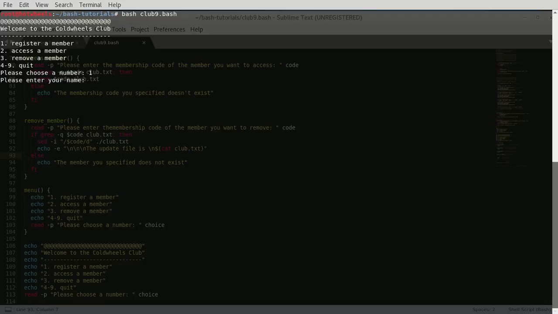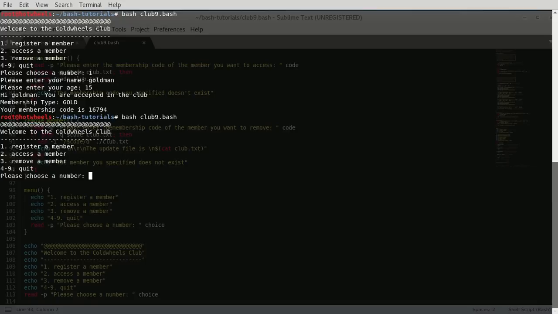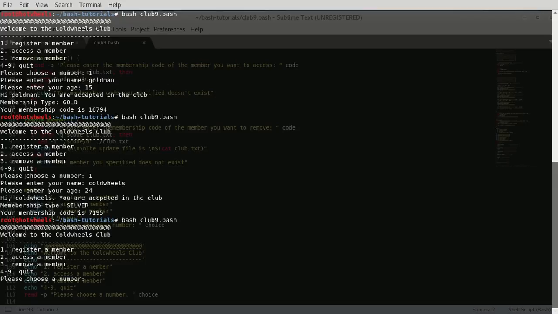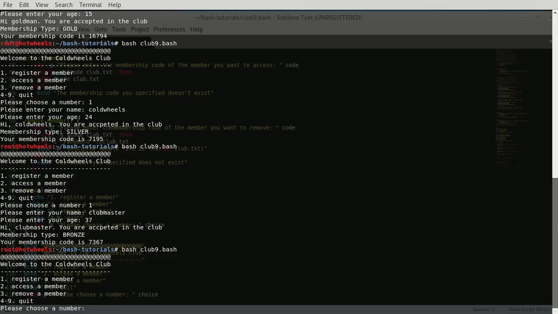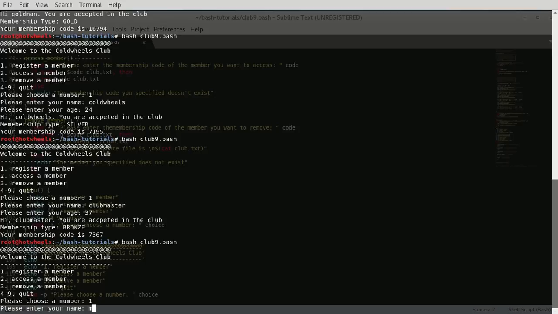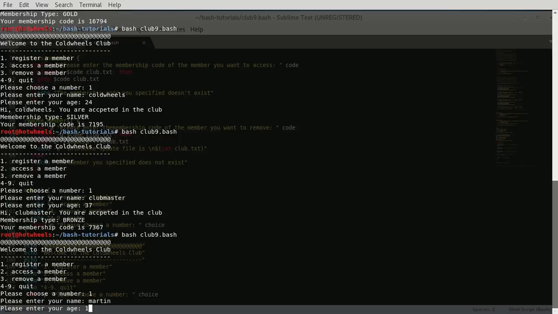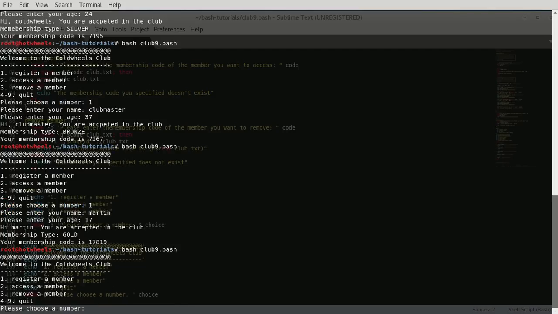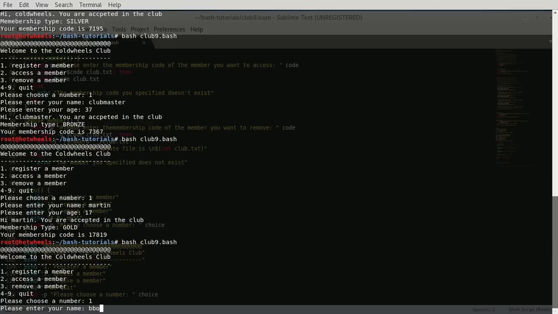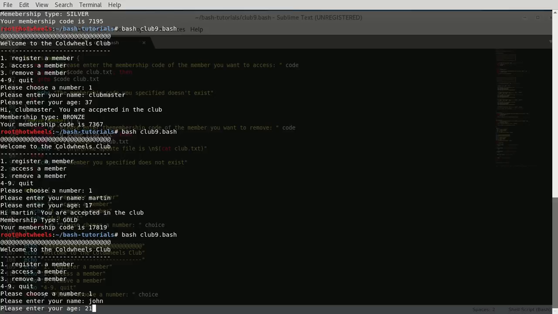And let's say that Goldman is 15, and let's really add some more people like Goldwheels. Well, these are the necessary people, and club master, and he's 37, and let's register Martin, and he's 17, and let's register Joan, and he's 21.